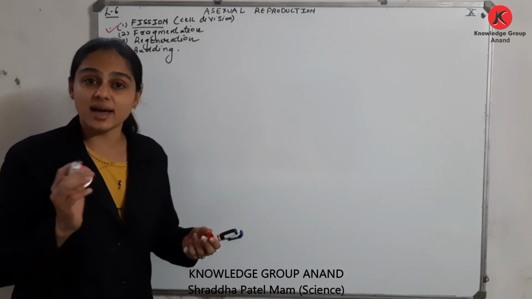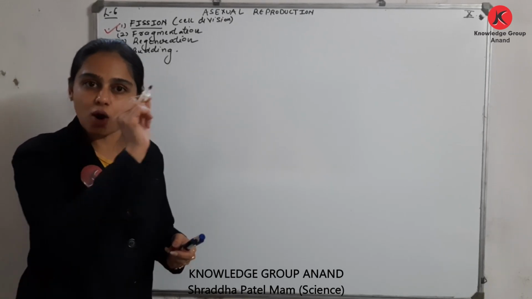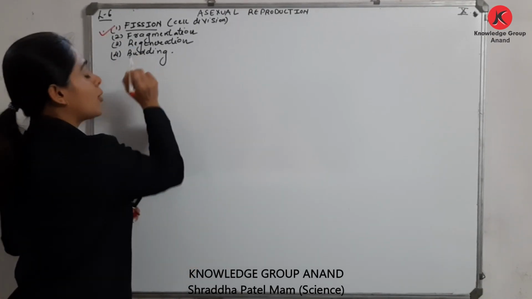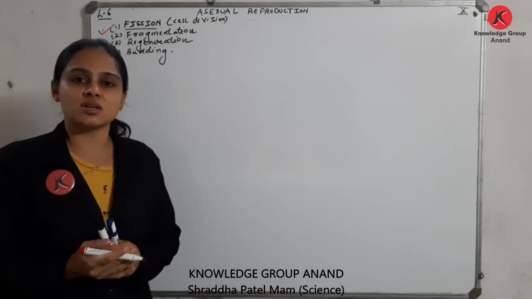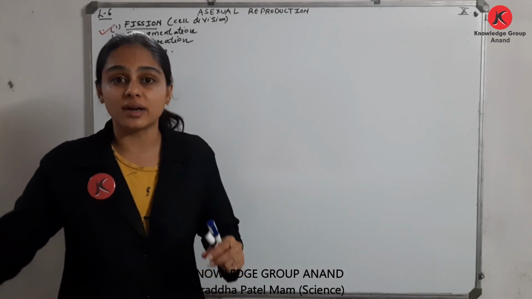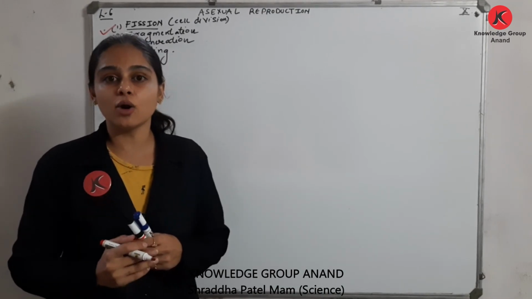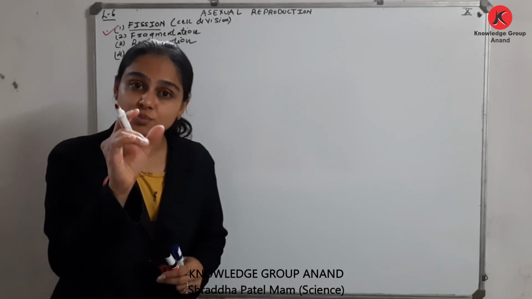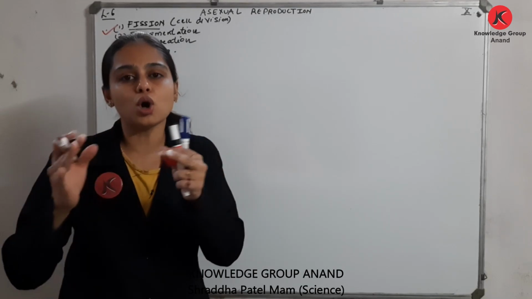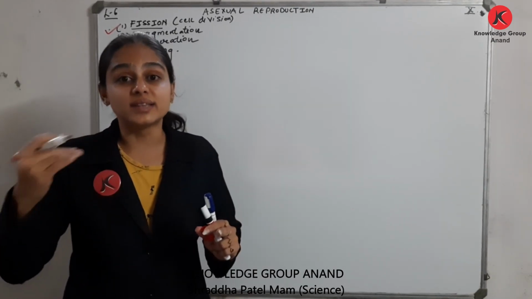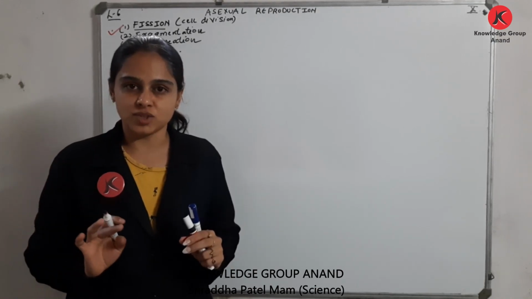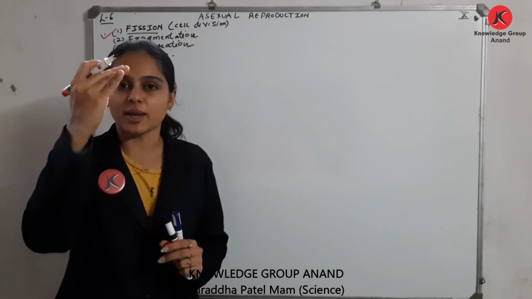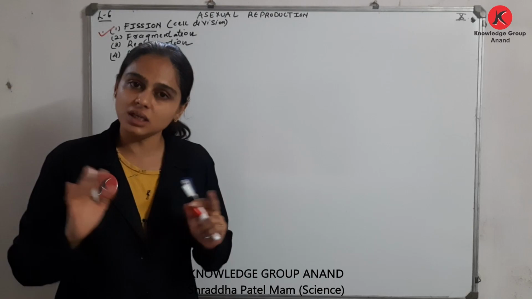What is fragmentation? As the name indicates, here the organisms have fragments, right? Then we have to discuss regeneration. Again, as the name suggests, some body part is regenerated here. And lastly, we are going to discuss budding. Now what is budding? Where small buds are formed, and these buds develop into new organisms, and these buds then separate from the parental body. Okay, they mature and then separate from the parental body. So this is fragmentation, regeneration and budding in general.